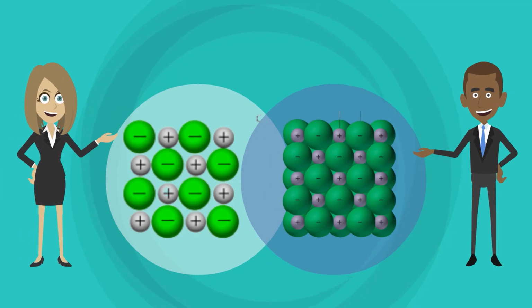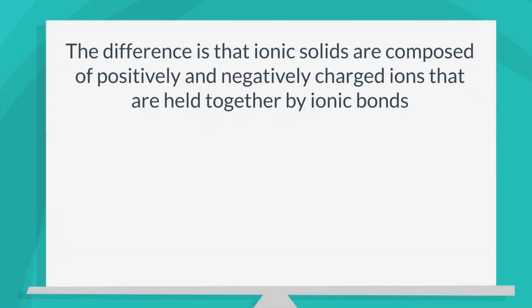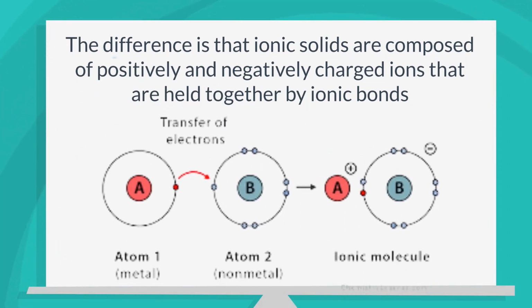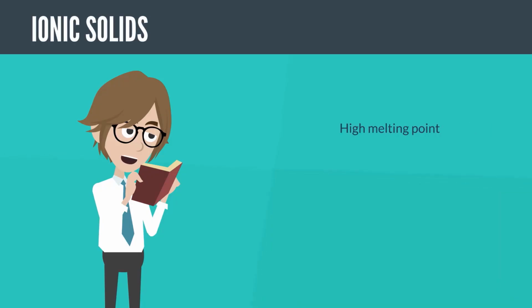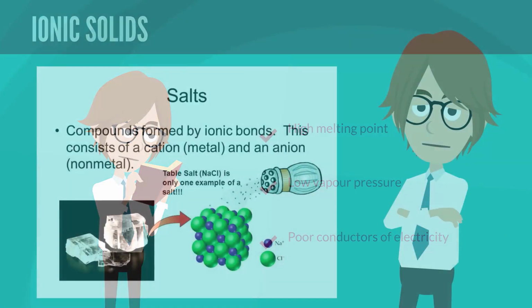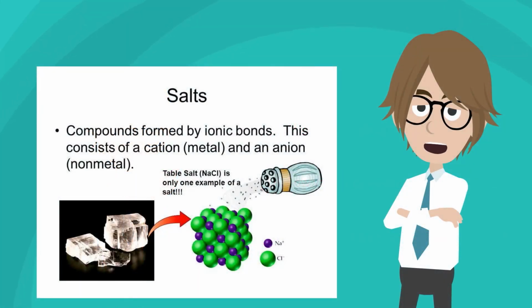Like molecular solids, the ionic solids have no distinct molecules. The difference is that the ionic solids are composed of positively and negatively charged ions that are held together by ionic bonds. These have a high melting point, low vapor pressure, and are poor conductors of electricity. An example of an ionic solid is salt.